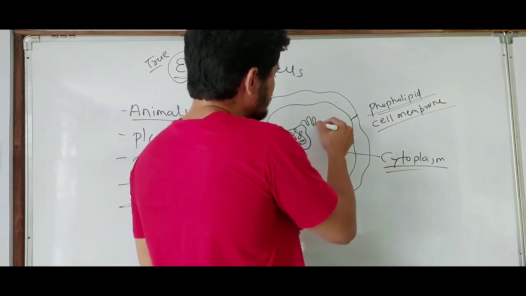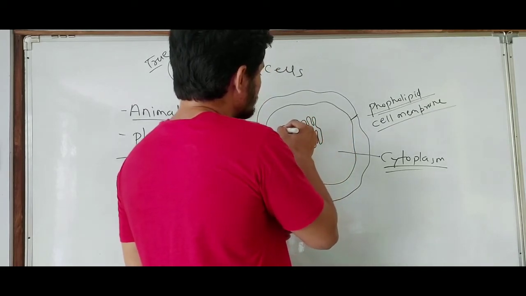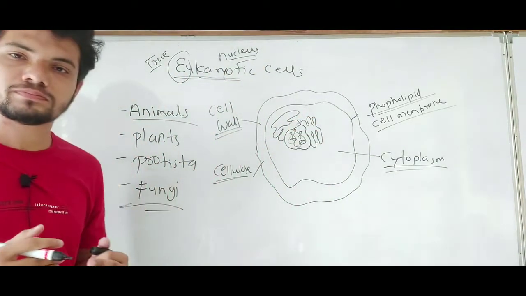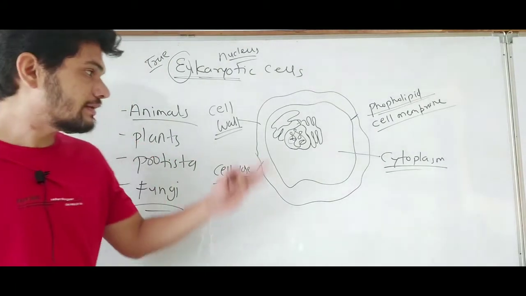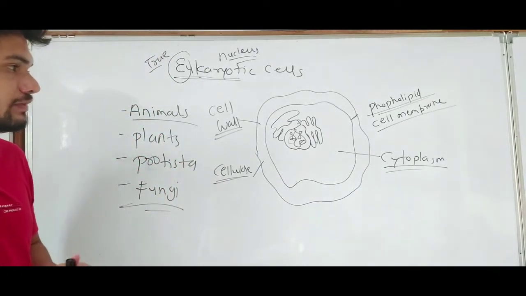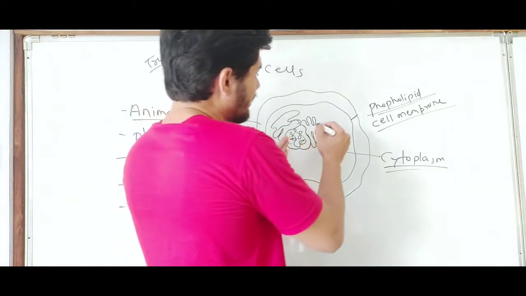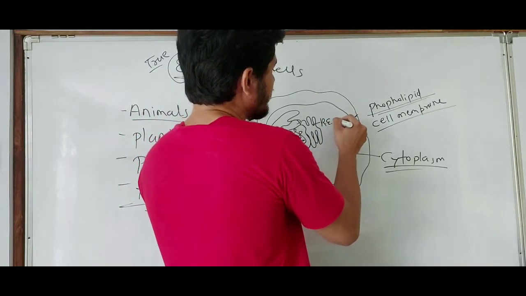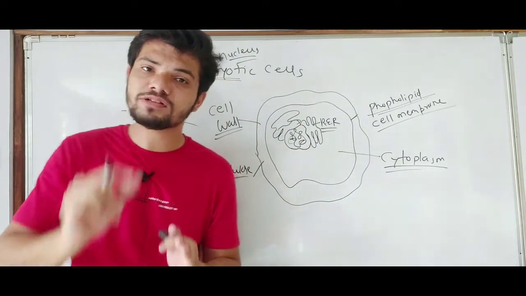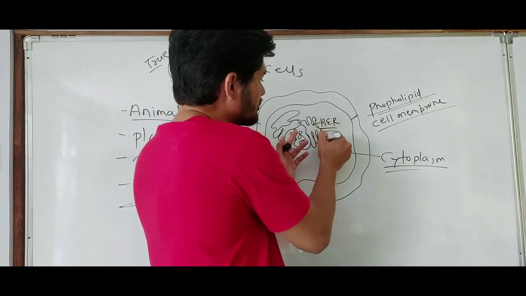there is a special structure which is known as endoplasmic reticulum, present inside the eukaryotic types of cells. What is the function of endoplasmic reticulum? They can function in protein synthesis if they are the type of rough endoplasmic reticulum, which means they will contain ribosomes on their surface, small structures like ribosomes.